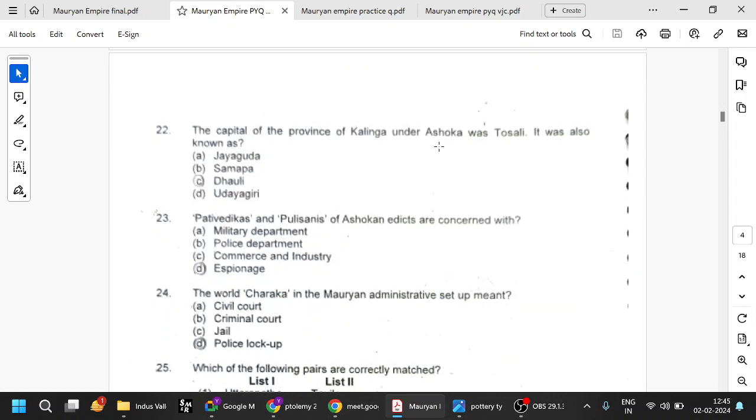The capital of the province of Kalinga under Ashoka was Tosali. It was also known as Dauli. Okay, the Dauli inscription also comes frequently. The Dauli inscription and the Hatikumpa inscription are all famous for the Kalinga region. I mean, the capital is called Dauli.